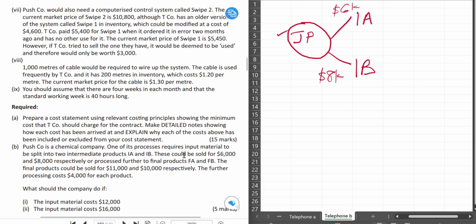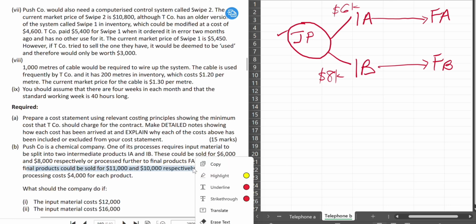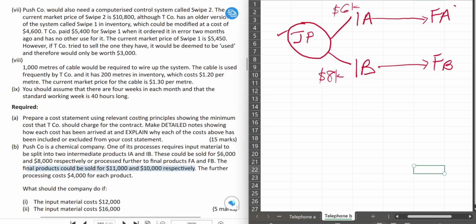So we can push further to FA or final product B. The final products could be sold for 11,000 and 10,000 respectively. So FA can be sold for 11,000 and FB can be sold for 10,000.